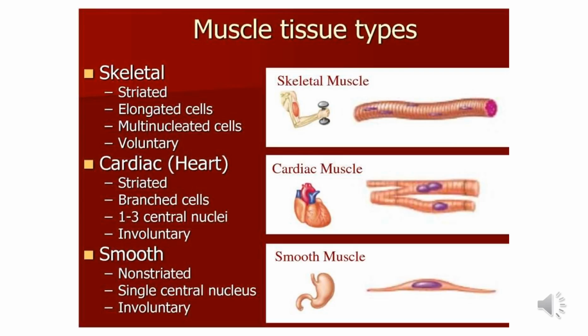Calcium is an essential element for the contraction of muscles. In the presence of calcium ions and energy from ATP, actin and myosin interact forming actomyosin, which causes contraction of muscles. Next type is smooth muscle fibers.